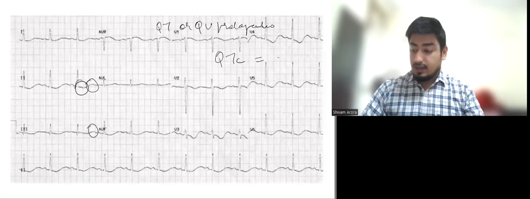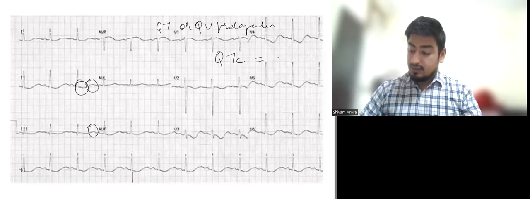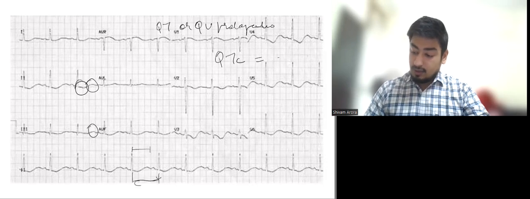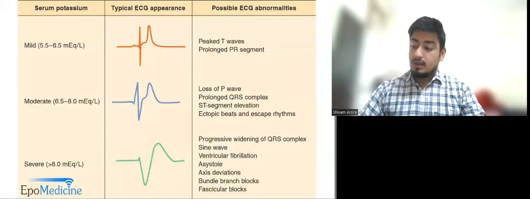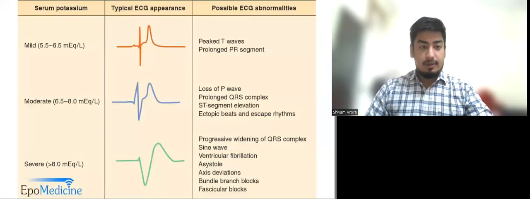But grossly we can see, if this is suppose the RR interval and this is the QT or QU segment, so if the QT or QU segment is more than half of the RR interval, then we can grossly say that it is a QT prolongation.